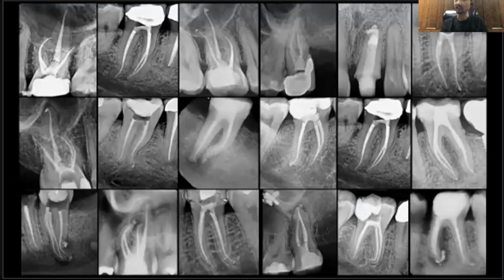Being an endodontist, I have been treating many root canals every day. As I mentioned, we are on the Endo-Perio team. We see plenty of Endo-Perio cases as well.